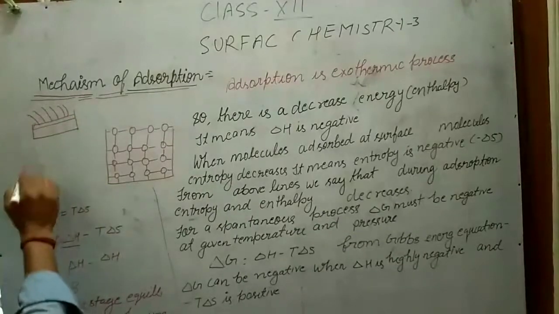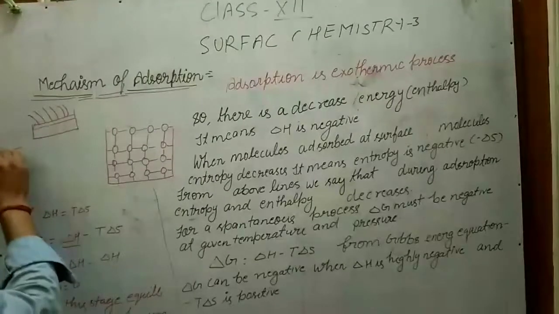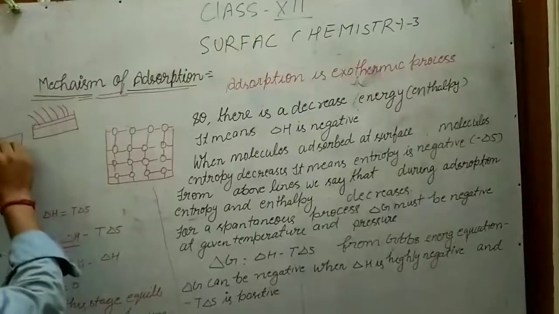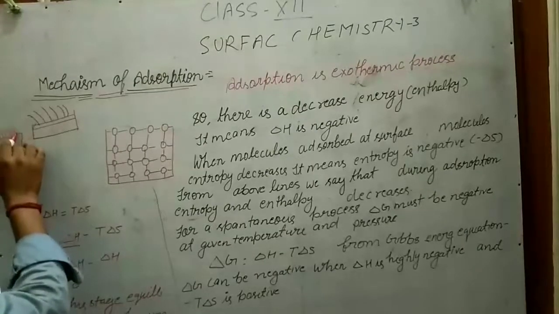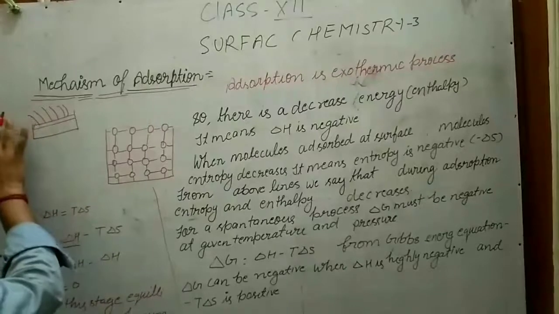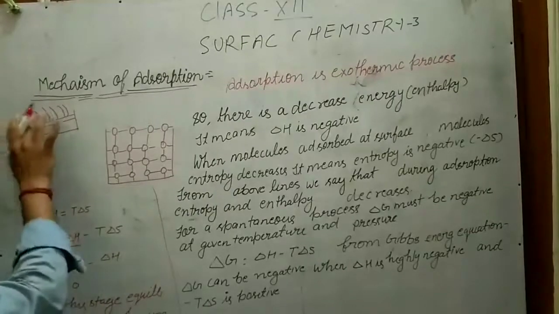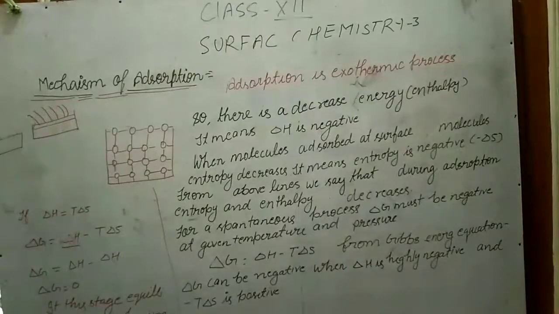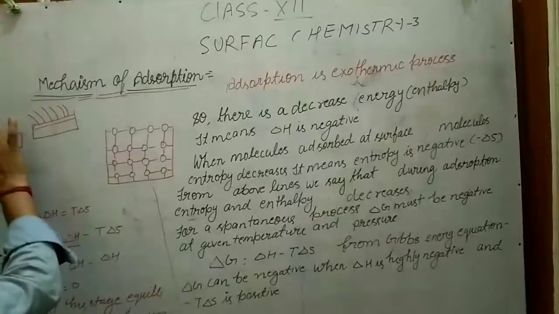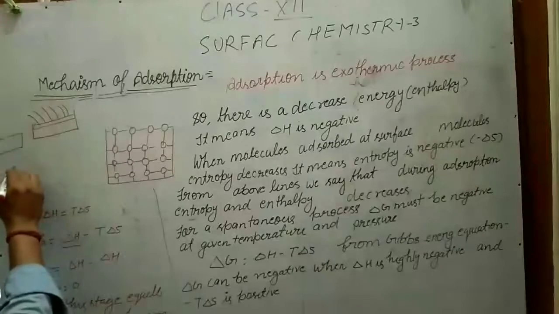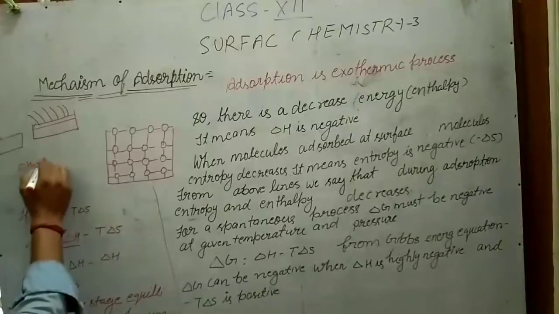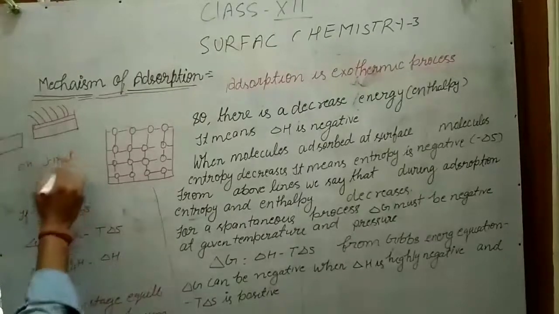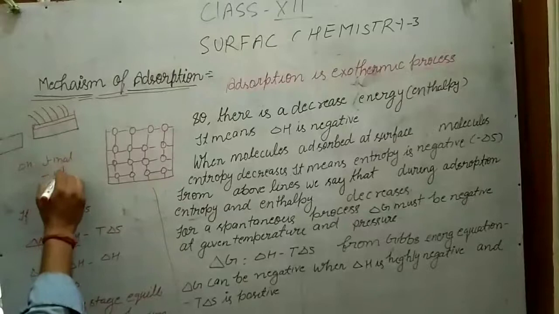So if I write like this, here, if one molecule adsorbs at that stage, and when many molecules adsorb, the energy changes. So delta H is final minus initial.